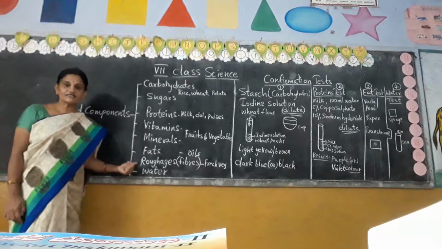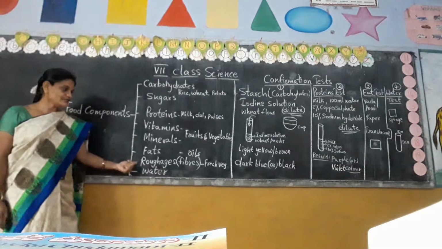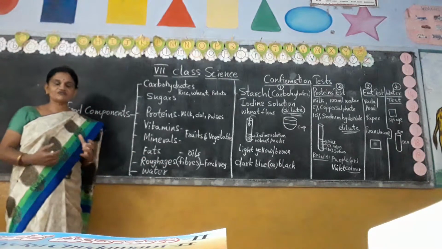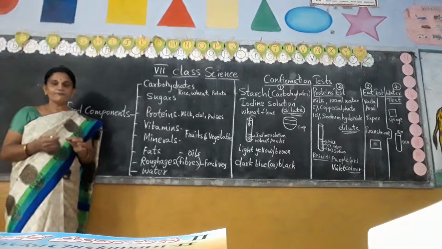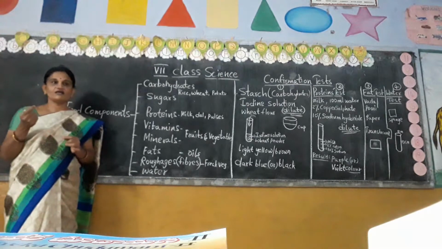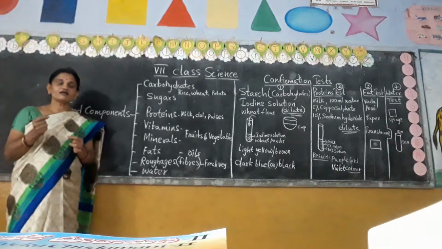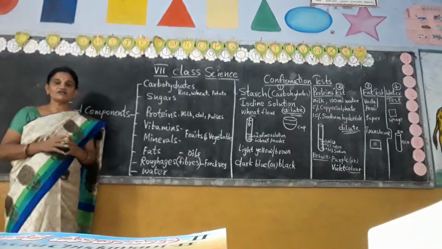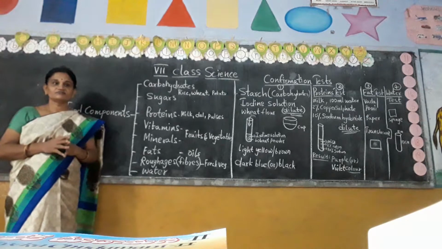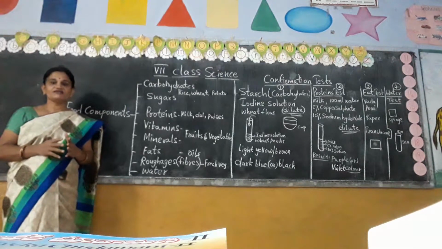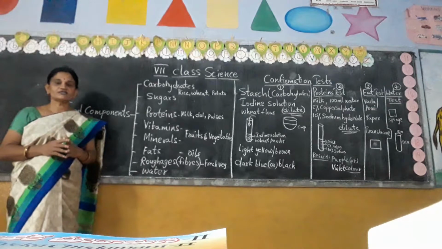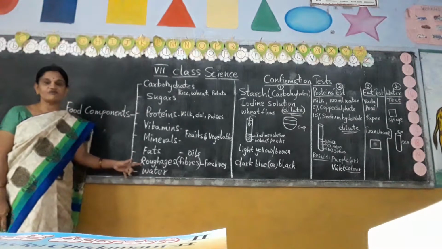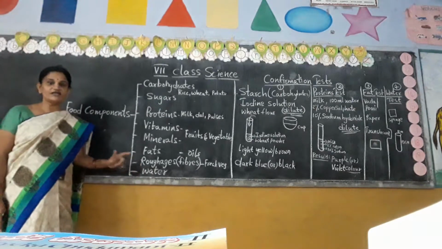What are refuges? I also discussed them in the last class: nothing but fibers. For example, take fresh vegetables and peel them. We can see rough, thread-like structures. They are very useful for digestion. A person suffering from constipation gets stomach pain, no? At that time, if you take these refuges, which are very essential for our body, they help in good digestion.